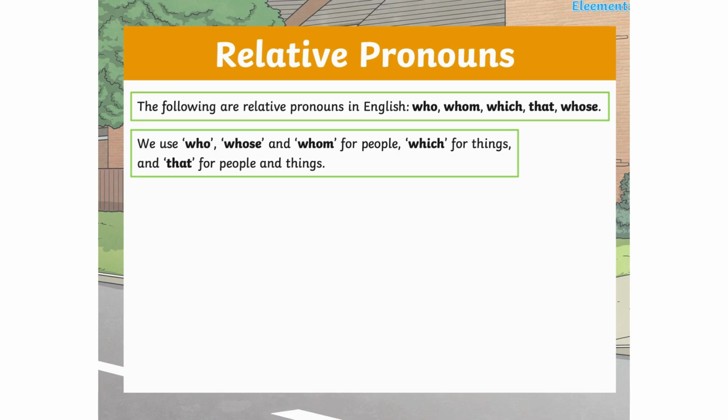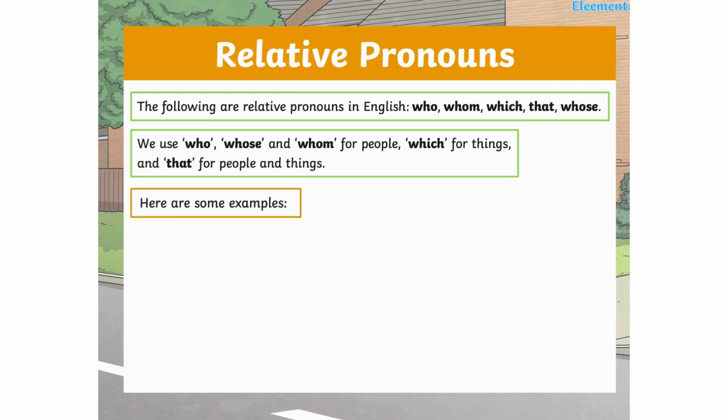Relative pronouns. The following are relative pronouns in English: who, whom, which, that, whose. We use who, whose, and whom for people. You may make a cue card in order to revisit the concept of pronouns. Which is for things and that for people and things.